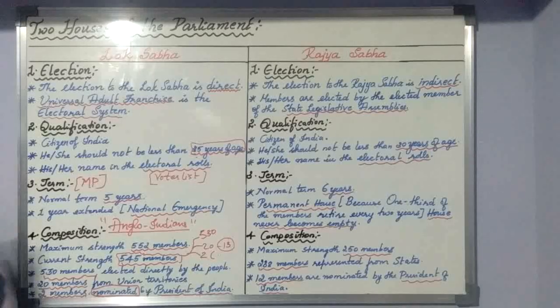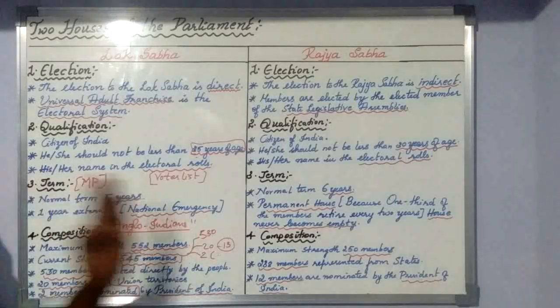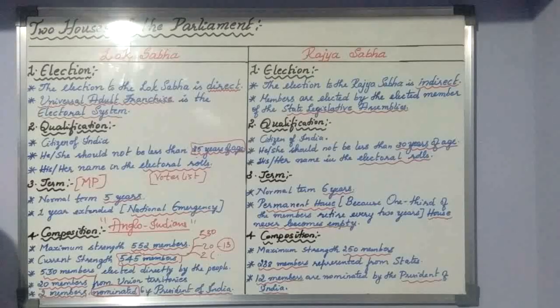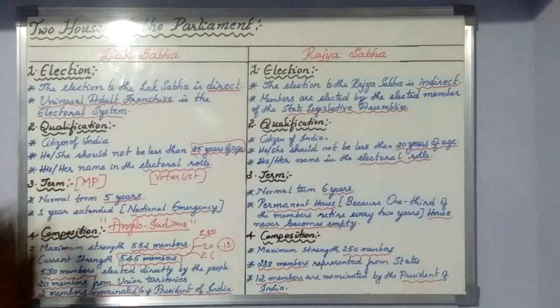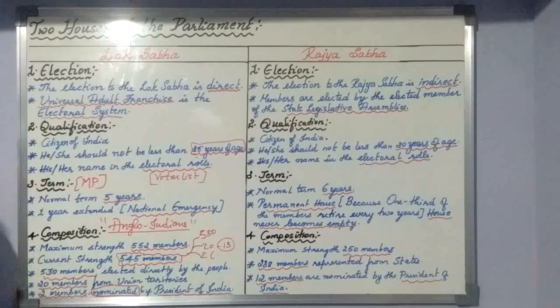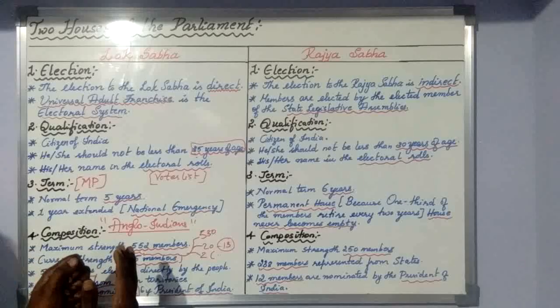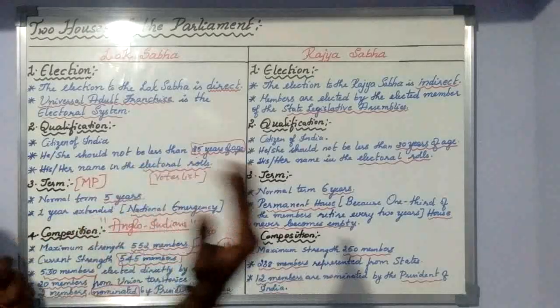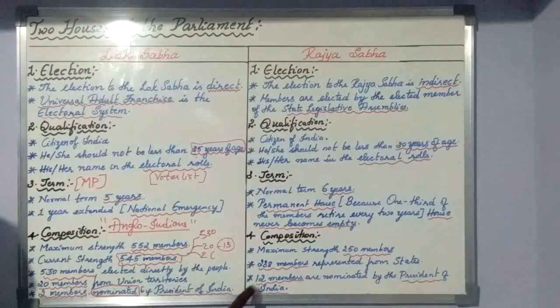Indians means the 12 members will be from different fields. For example, Sachin Tendulkar is a member of the Rajya Sabha, from the cricket field. Before him, Hema Malini, an actress, was a member of the Rajya Sabha. So from different fields like cricket, industry, film, science, and technology, the President will nominate the 12 members.